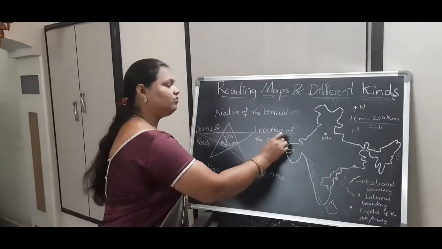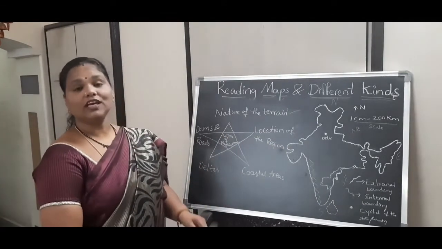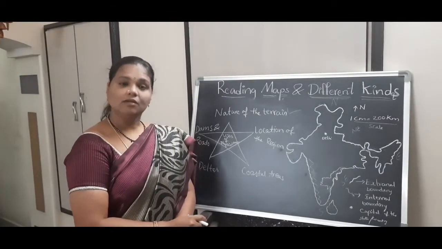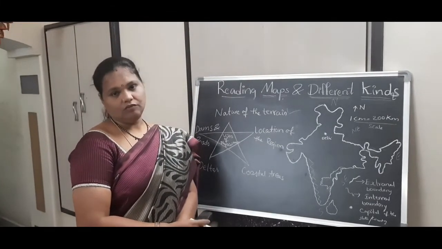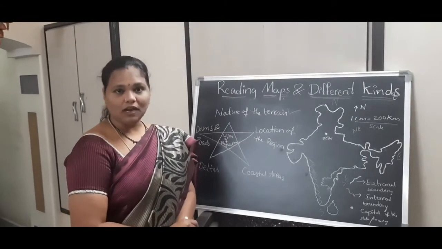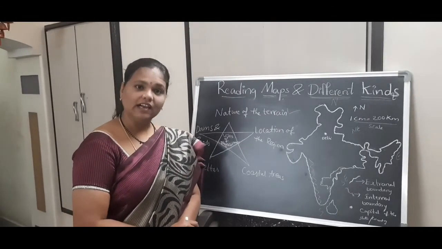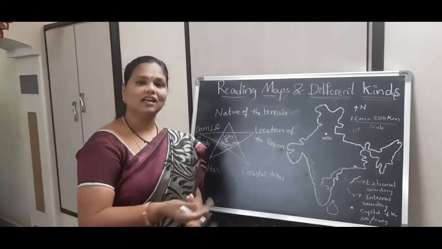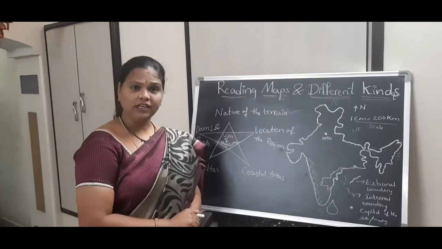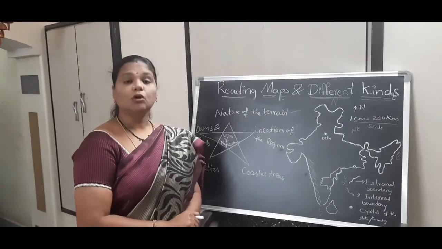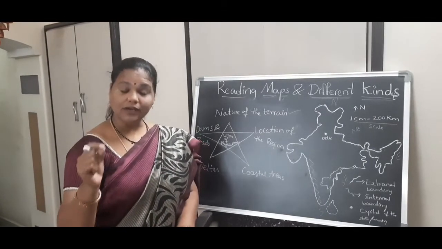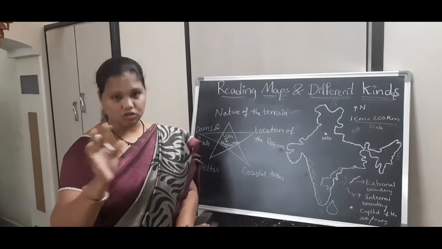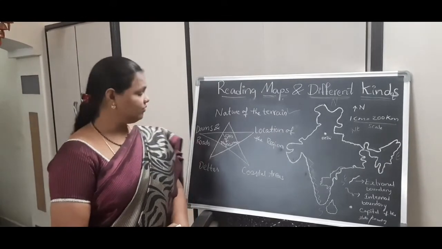Next, location of the region. We can find out the location by taking this physical map. It may be mountains, plateaus or plains. For example, if you take Tirumala, which kind of landform is there? Of course, we know that it's a hill region. Western Ghats, hill region. Ooty, it's a hill region. So based on the region, based on the place, we can find out which kind of landform it belongs to. Right, that is one of the uses.